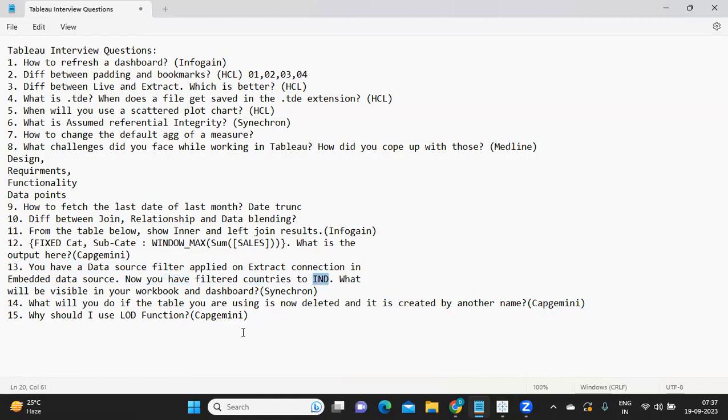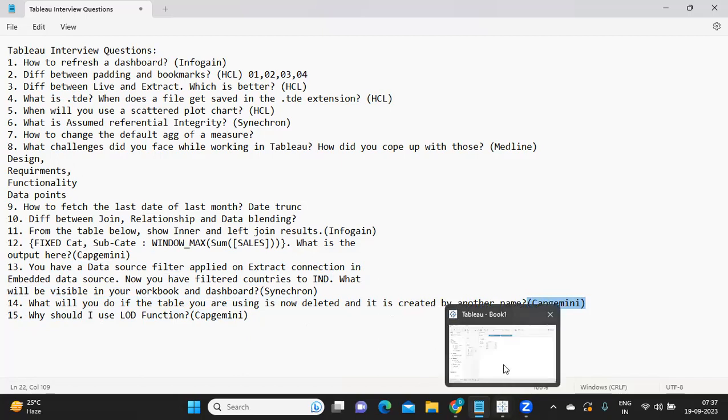Or India data will be visible here, to be specific here. Now, what will you do if the table you are using is now deleted and it is created by another name? This was asked in Capgemini. This happens sometimes in real time when you are using multiple tables, or the table you are working with is deleted by a development team, or it got renamed or moved on to another table. There can be this type of scenarios. What will you do in that kind of situation?